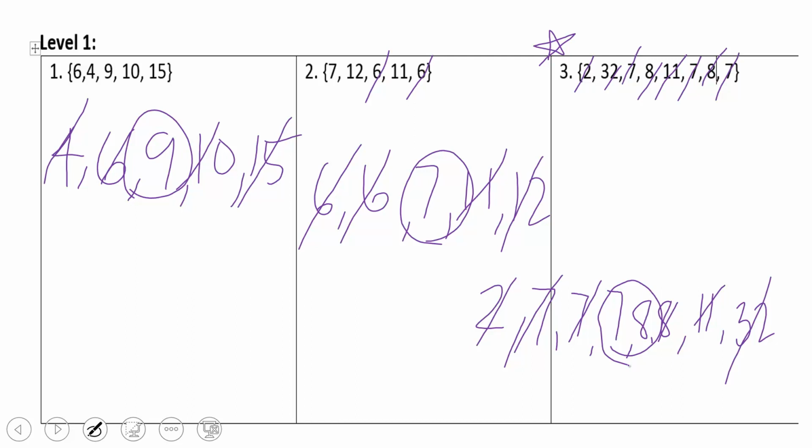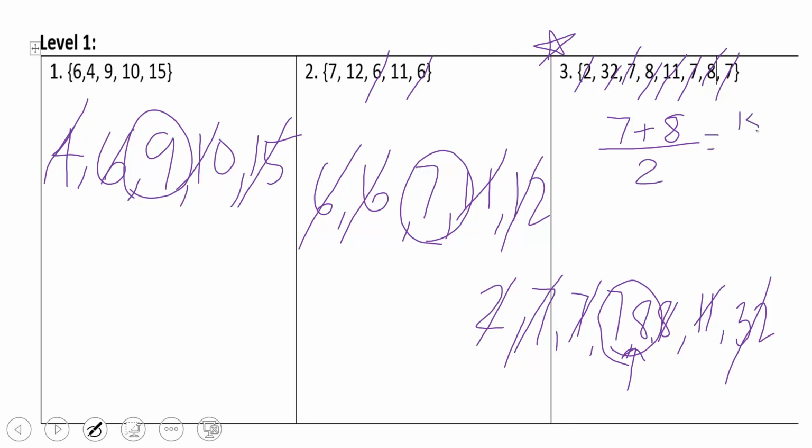Now, I can have two modes, but I can't have two medians. So what I need to do is actually figure out, okay, what is the mean? Who is living in between the numbers 7 and 8? Think about that for a second. You can probably figure that out. 7.5 is right in the middle of 7 and 8. Let's see if we can figure that out by using our rule. Let's add 7 and 8 to find the mean of the median divided by 2.